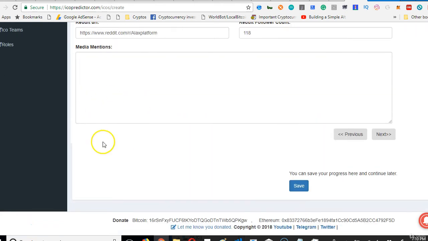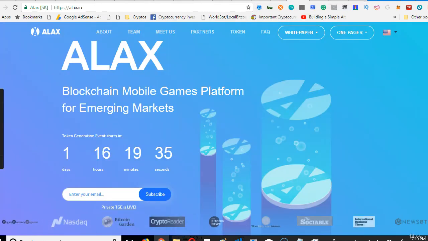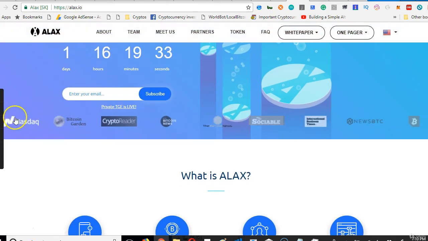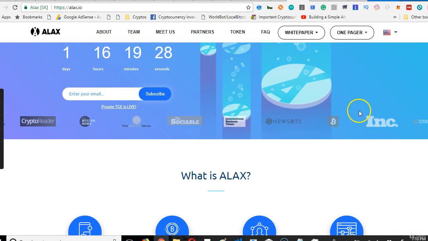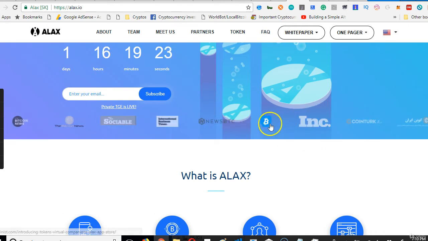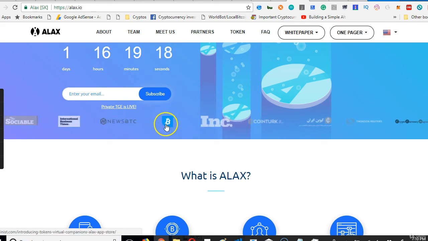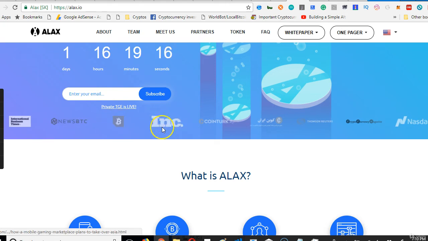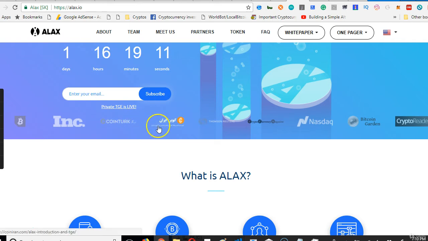So media mentions, you have to check this out. If an ICO is working hard, then they would have been listed by other ICO media outfits. So you want to look at their media mentions. And one other thing you want to check on ICOs is that the media must have a link. Some scam ICOs will not link to this, because the link will show the page on each of these websites where their ICO is listed or blogged about.